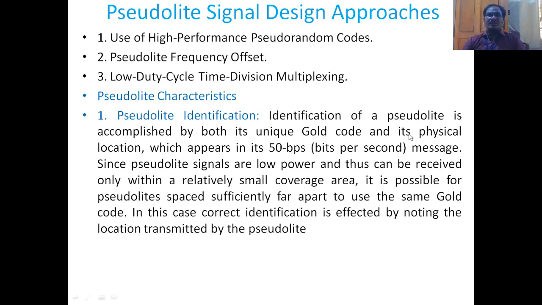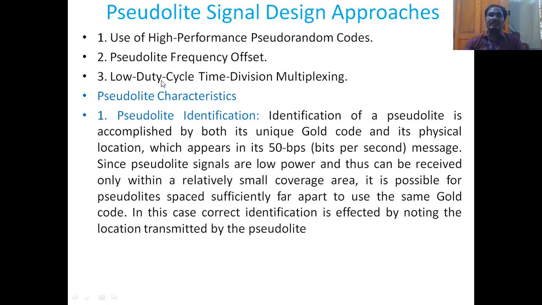For this purpose, we have to use high performance pseudo random codes, that is a must. Second, there should be a pseudolite frequency offset. And the third one is we have to use TDM with a low duty cycle. We have to use time division multiplexing with a low duty cycle.